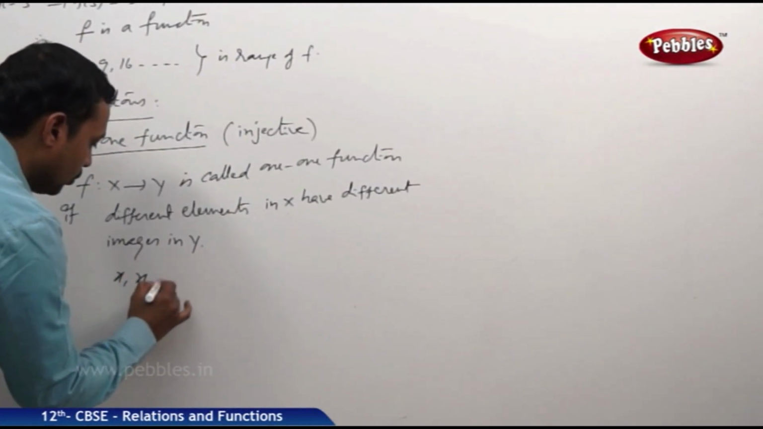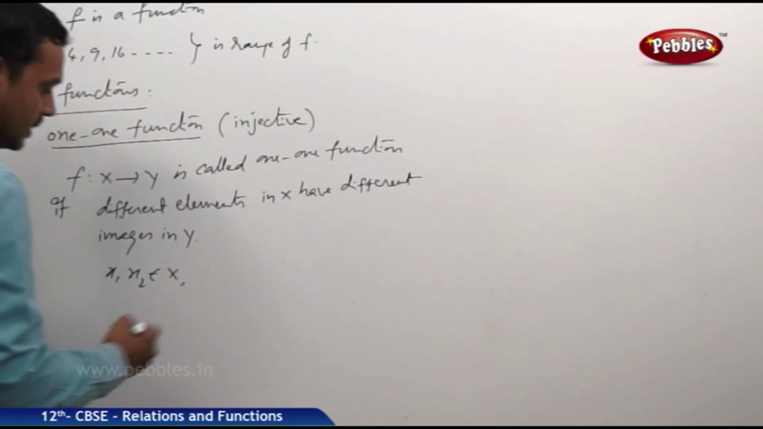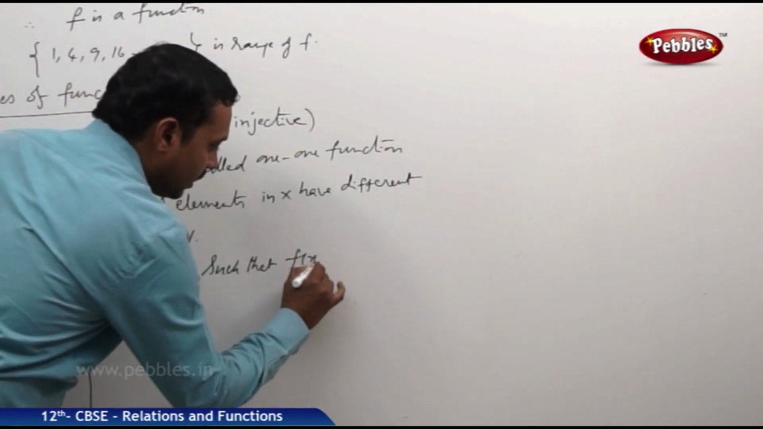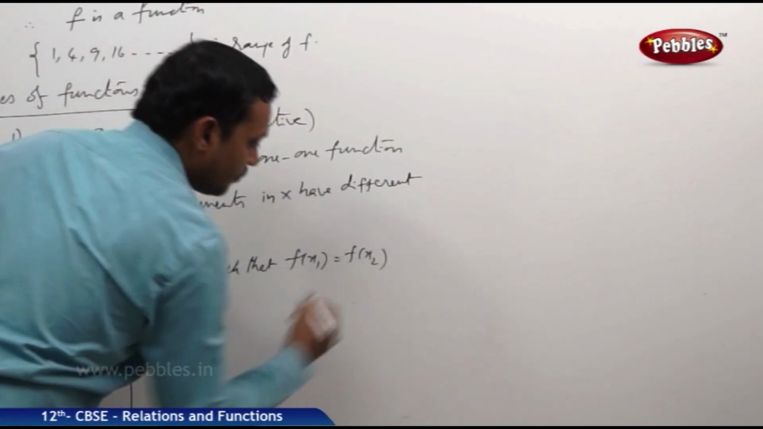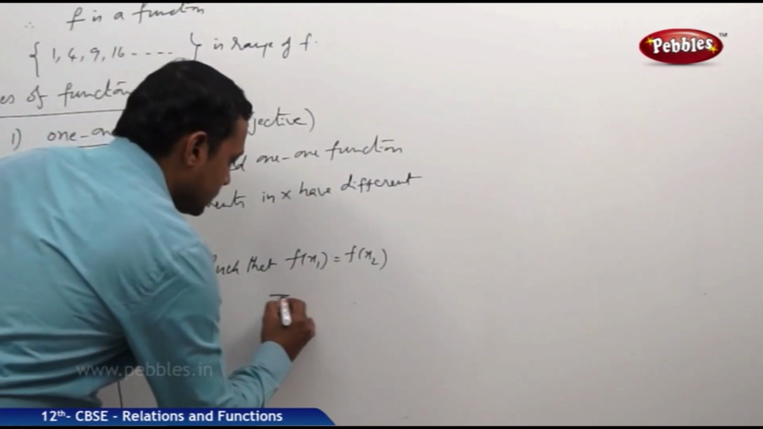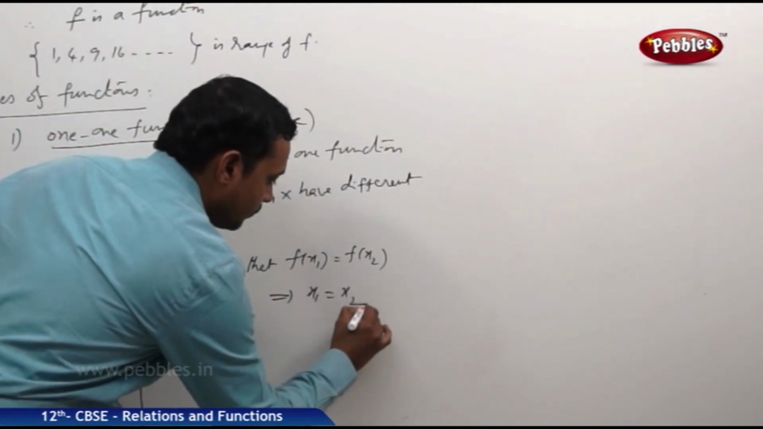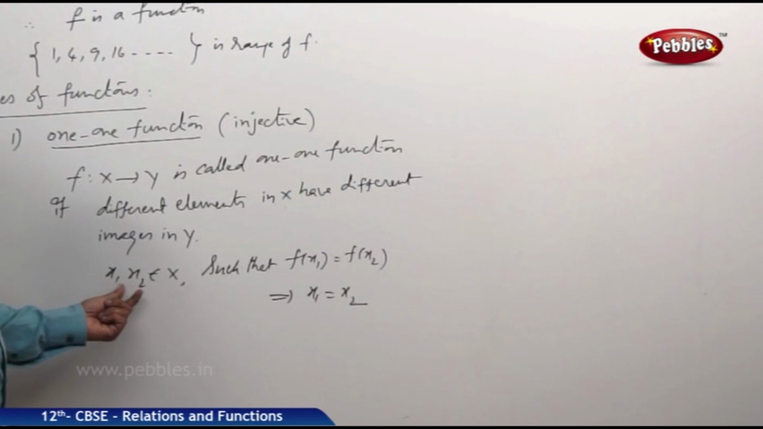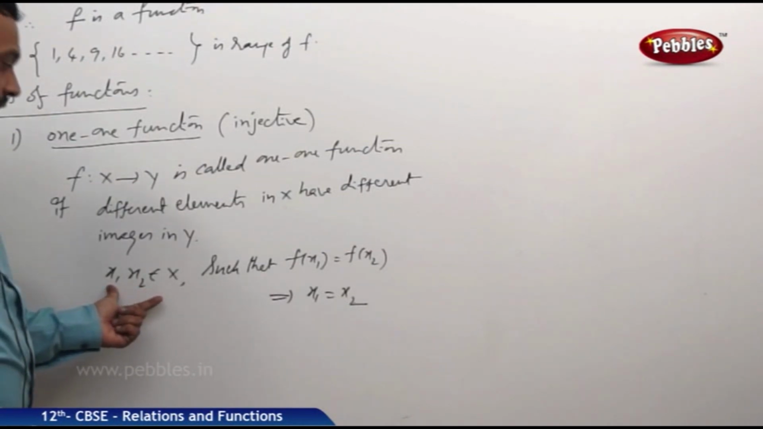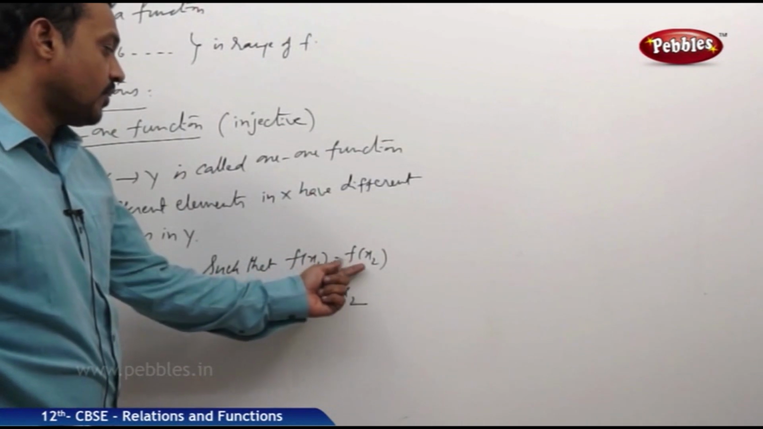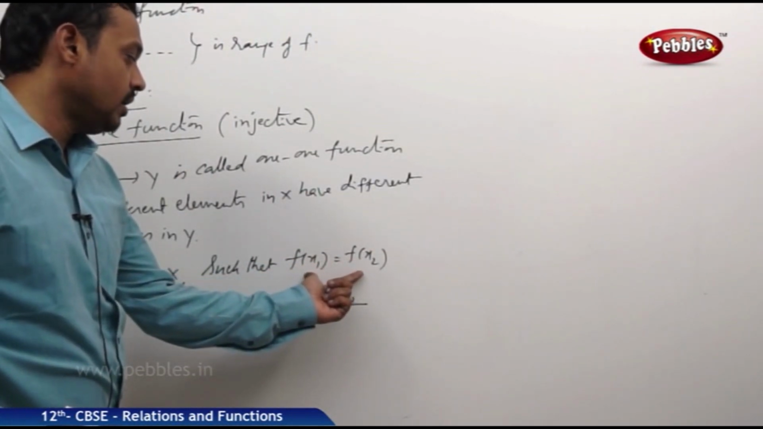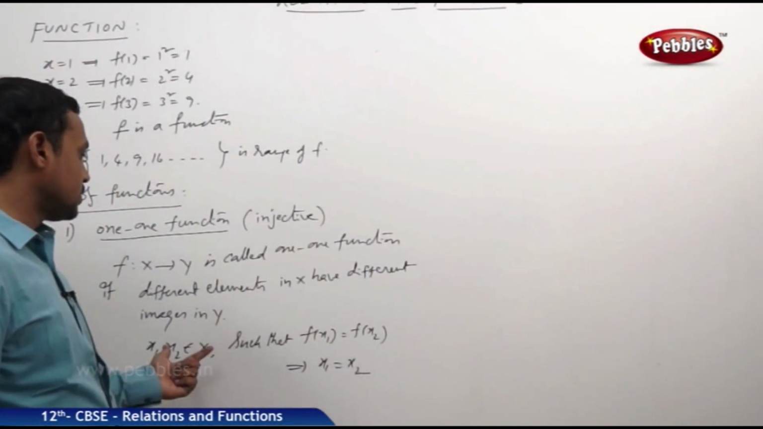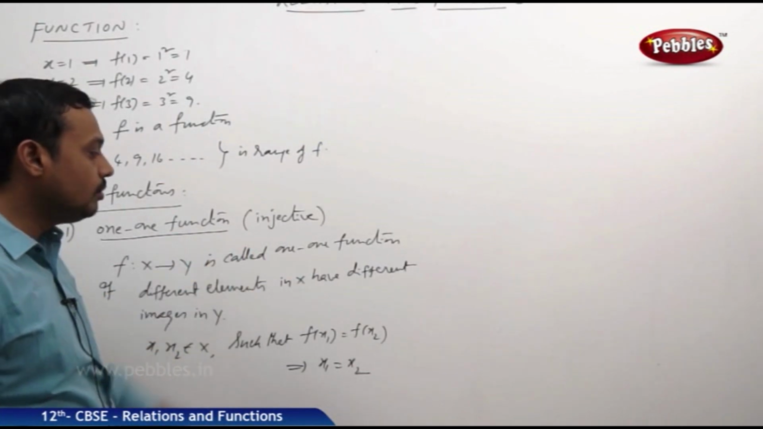If x1, x2 belong to x such that f of x1 is equal to f of x2 implies x1 is equal to x2, then the function f is said to be a one-one function. So when two elements are chosen from x such that f of x1 is equal to f of x2, that means their functional values are equal, then the two elements should be equal. Then also the function f is said to be a one-one or injective function.